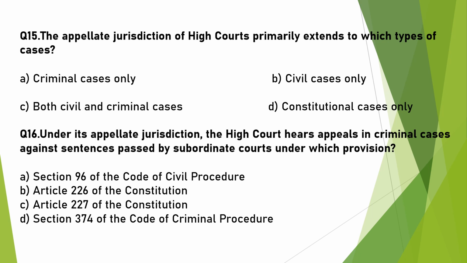The appellate jurisdiction of High Courts primarily extends to which types of cases? It is for both civil and criminal cases. Under its appellate jurisdiction, the High Court hears appeals in criminal cases against sentences passed by subordinate courts under which provision? This is given under Section 374 of the Code of Criminal Procedure.